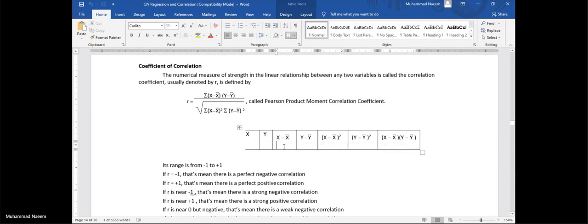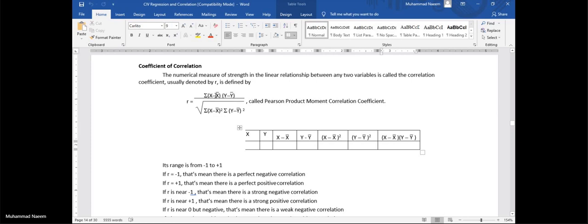X bar, how to find x bar? X bar is the mean value of these values, and y bar is the mean of y values. Find these differences, their squares, and the product of the second and third columns. Obtain this product and put the sums of these columns in this formula.